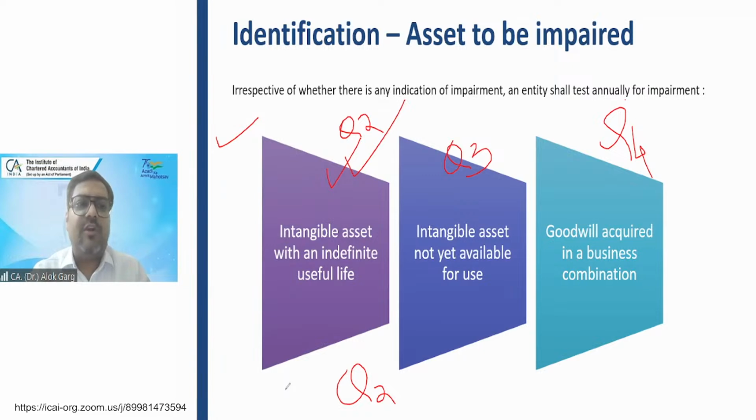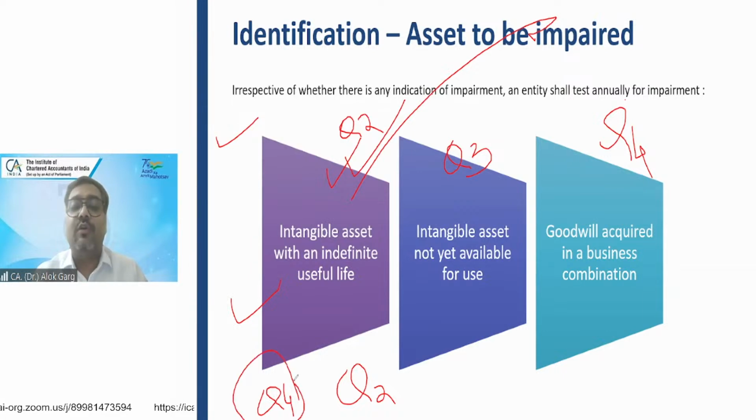Sir, in this case, what about the next financial year? As for this class, we do testing in Q2. It is not a class, it is an asset. For example, this was an asset which was tested in Q2. So in the next year, it will always be in Q2. But another asset of the same class has been purchased in Q4, so the impairment testing was happening in Q4. So for this asset, it will be in Q4.